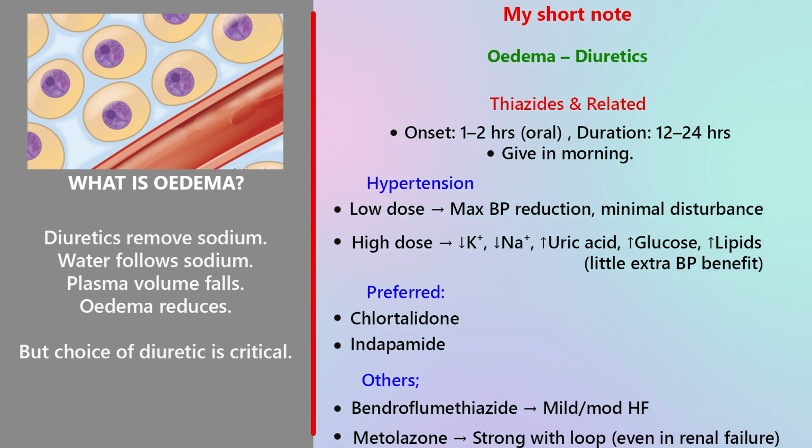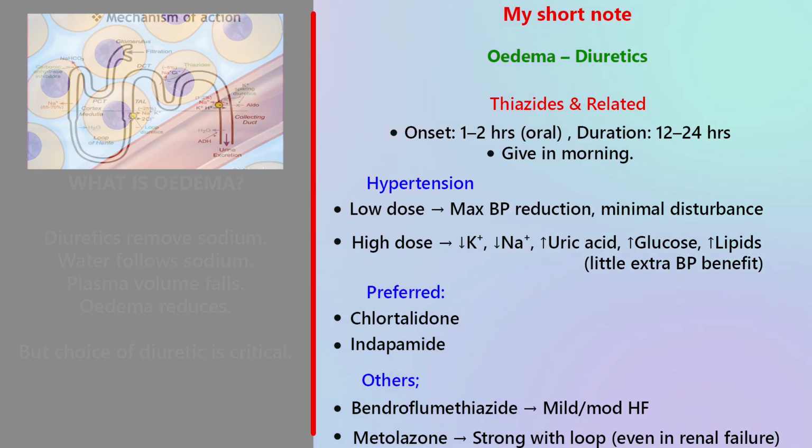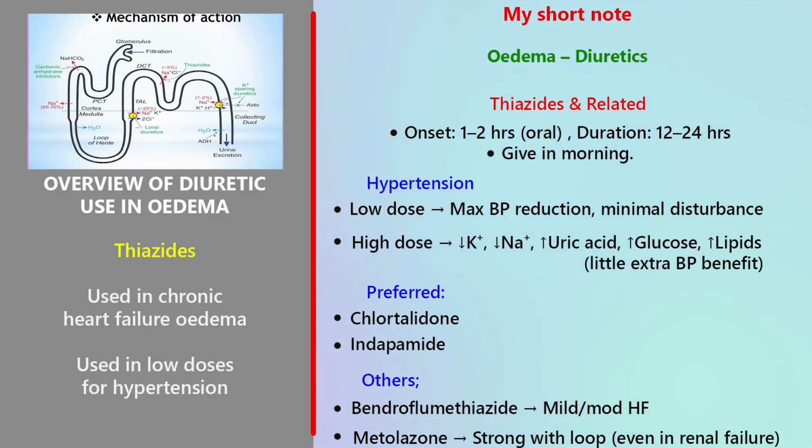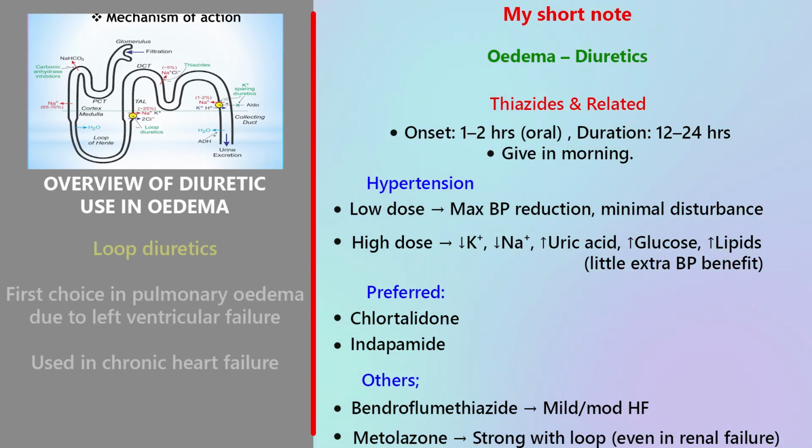But the choice of diuretic is critical. Wrong drug, wrong dose, serious consequences. Now we go class by class. Overview of diuretic use in oedema. In chronic heart failure oedema, thiazides are often used. In low doses, thiazides are also first line for hypertension. In pulmonary oedema due to left ventricular failure, loop diuretics are first choice, especially intravenous administration. In chronic heart failure, loop diuretics are widely used.